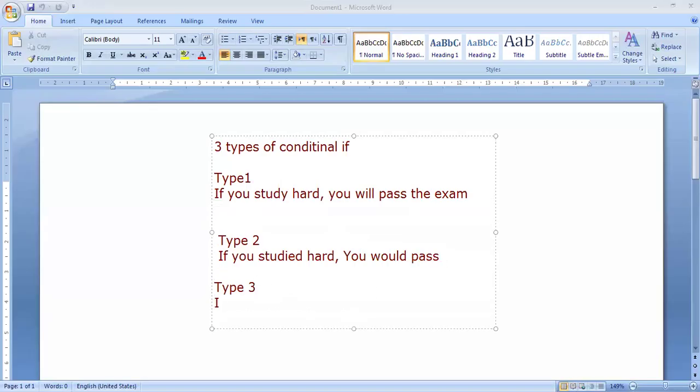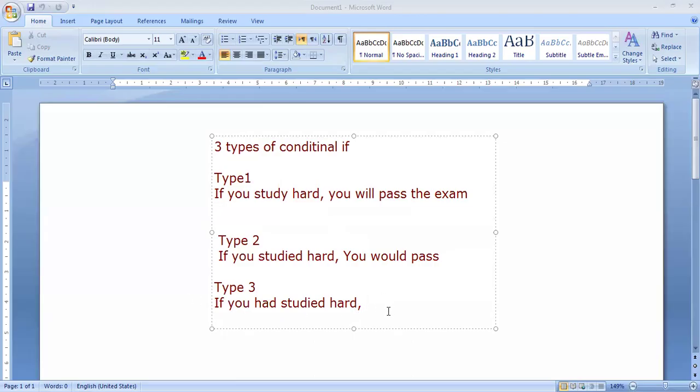Let's go to the type 3. It will be if you had studied hard. This means it is impossible now. I know the result, and I know that I failed. So if you had studied hard, you would have succeeded. You would have passed the exam. So I didn't pass the exam. So this is the impossible. This is what we can do, and this is the impossible. So the exam result, now I know it. I know that I failed.